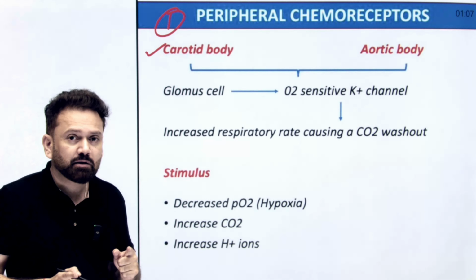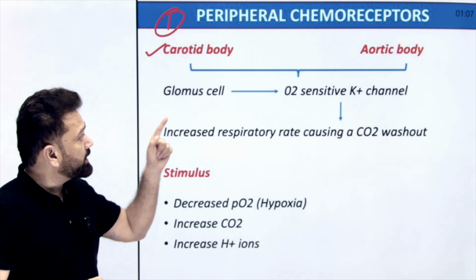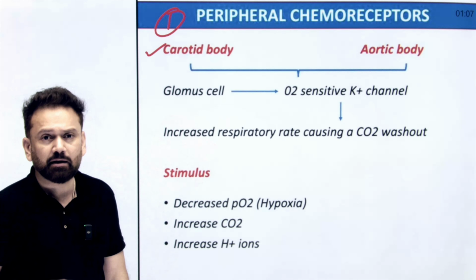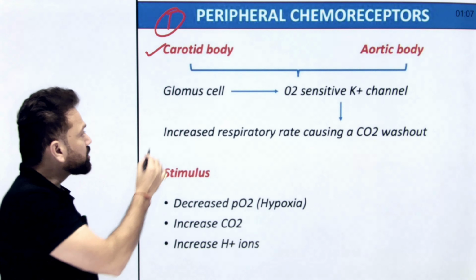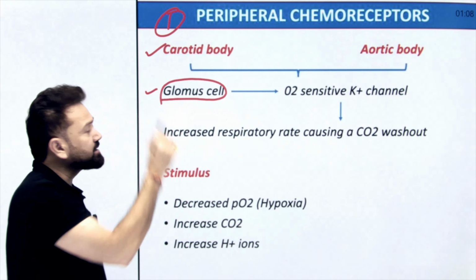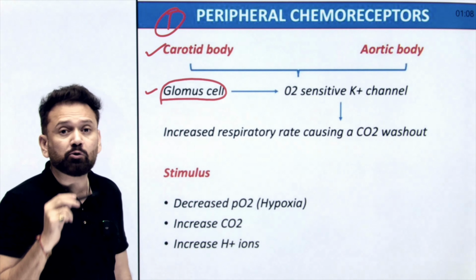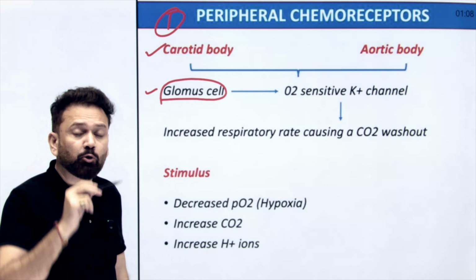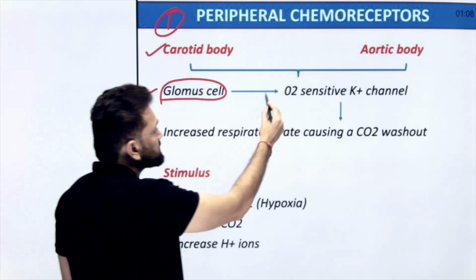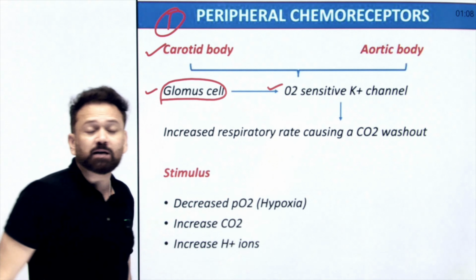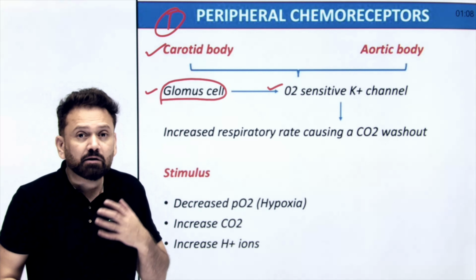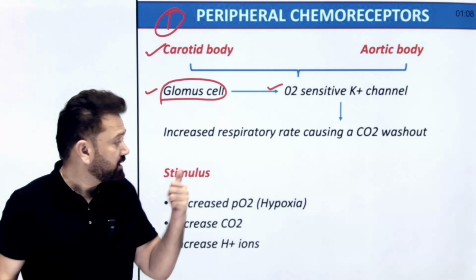Don't forget this. Okay, so aortic body and carotid body have a sensor cell that is called the glomus cell. The glomus cell is the sensor present in the carotid body and the aortic body, and this glomus cell has an oxygen-sensitive potassium channel. So whenever there is less oxygen, whenever there is hypoxia, they will be stimulated.